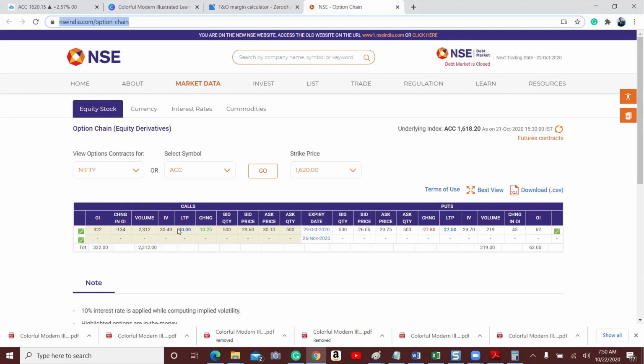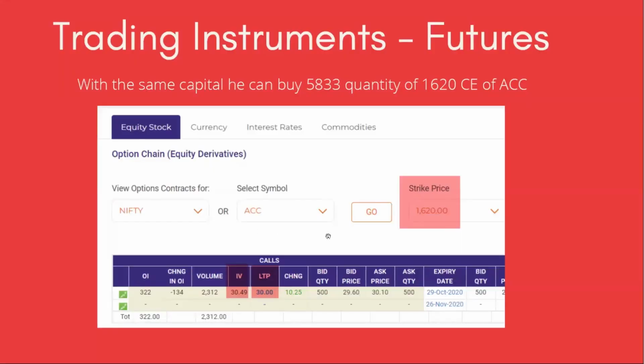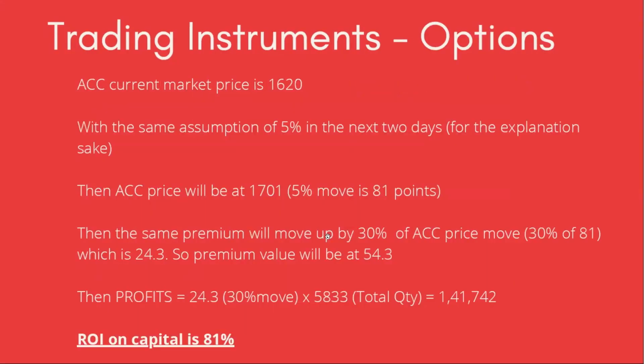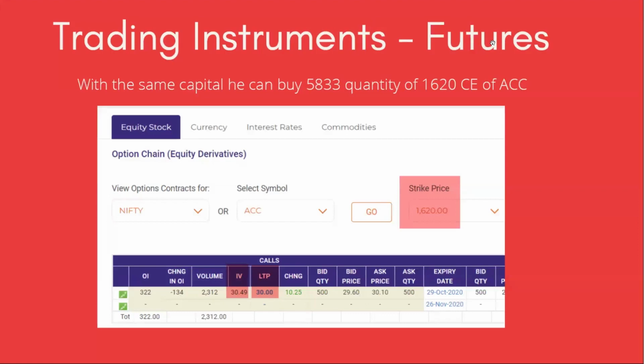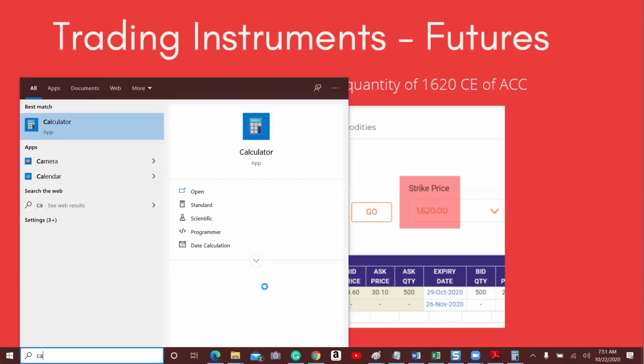Now, with a capital of 1,75,000, with the LTP, we can calculate how much a person can buy.